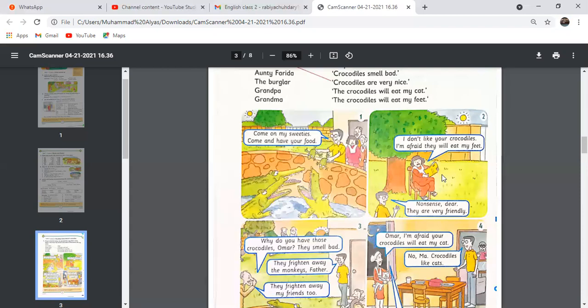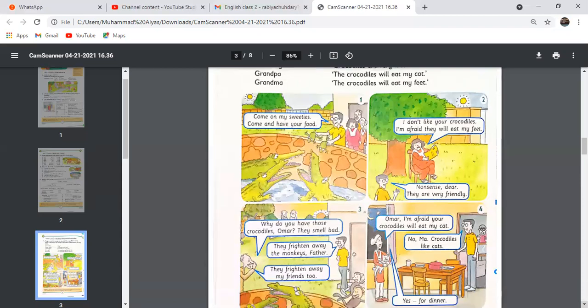Nonsense. Dear, they are very friendly. Who is saying this? Uncle Umar is saying nonsense. Nonsense means that it doesn't make any sense, dear. This is silly. They are your friends. They behave friendly, so they will not eat up your feet.